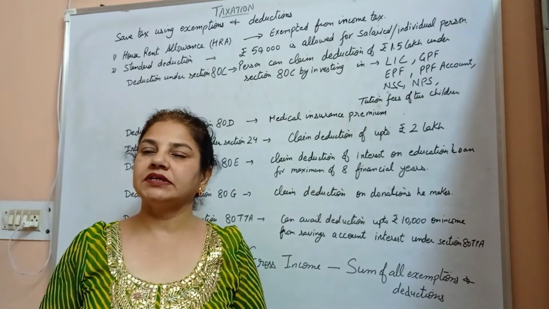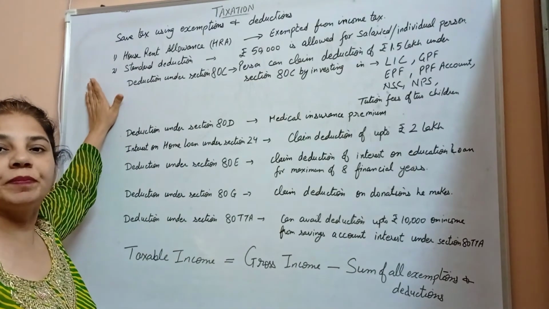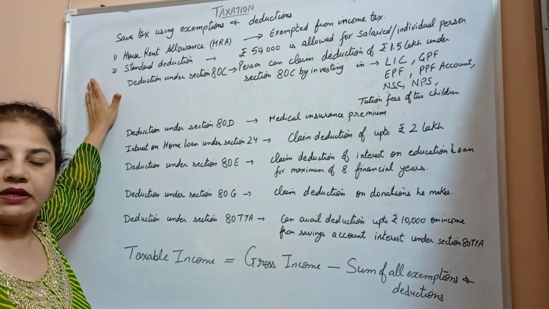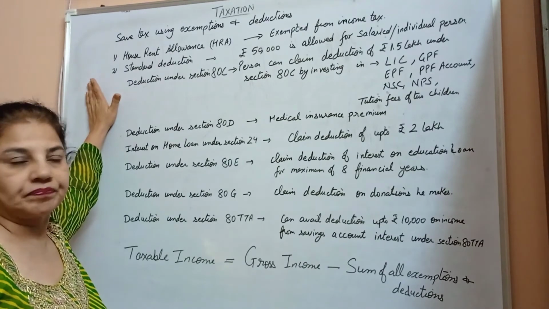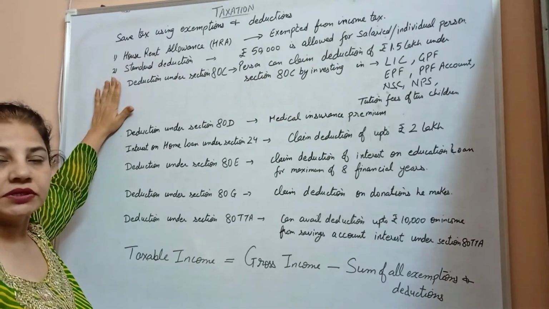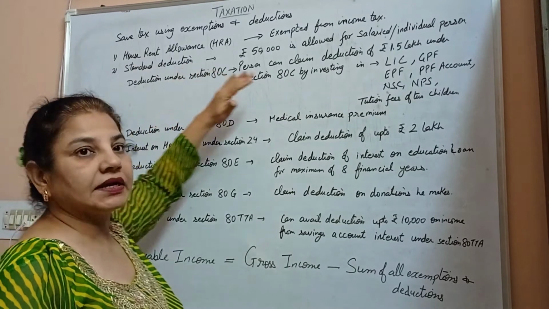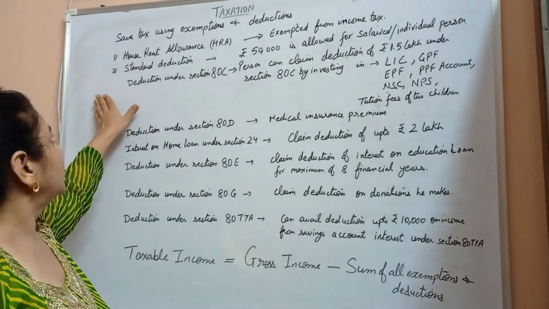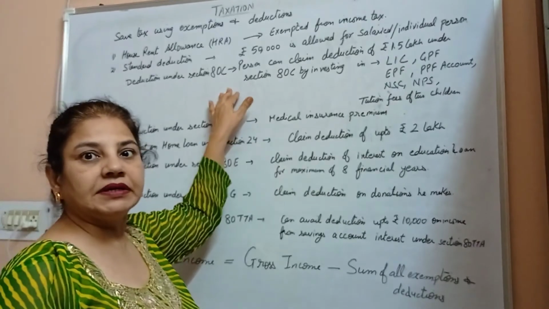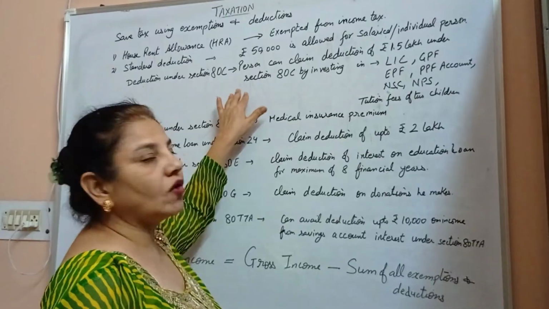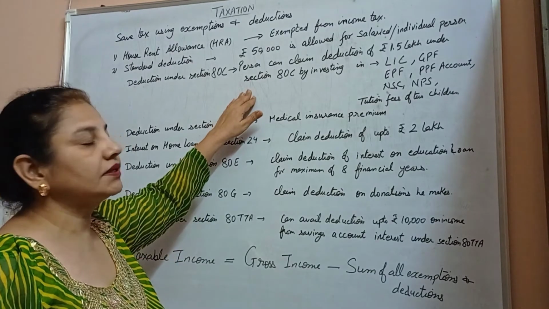The types of exemptions and deductions are, first, house rent allowance, HRA. A person who pays house rent has an exemption from the income tax. Standard deduction: an amount of 50,000 is allowed for the salaried individual. Deduction under section 80C: a person can claim a deduction of up to rupees 1,50,000 under section